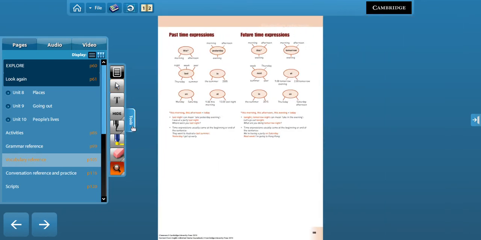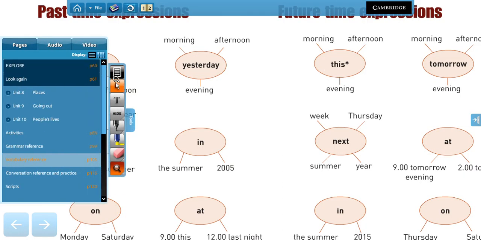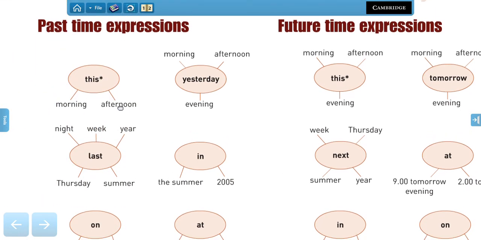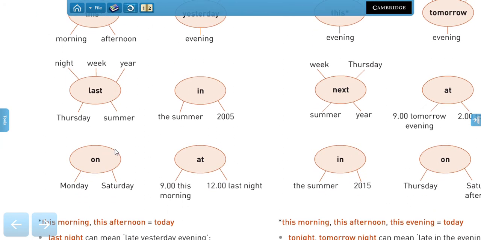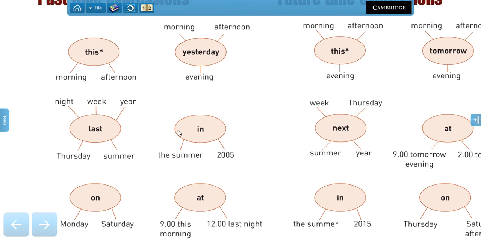Okay, so important past time expressions that you need to know when we're talking about the past. As I told you before, we can use this morning or this afternoon, right? This morning and this afternoon mean today, but at an early time. Esto significa hoy día, cuando decimos esta mañana o esta tarde, pero asumiendo que ese momento ya pasó y es parte del pasado, alright? So, si estamos en la noche hablando con alguien y decimos, this morning I woke up late, you're talking about today, but you're talking about the past as well.